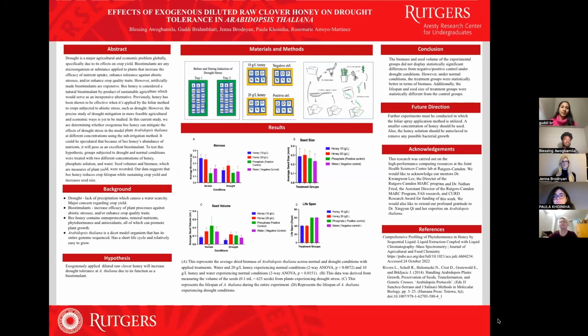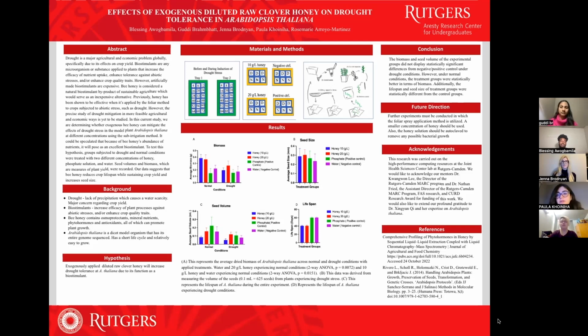Here we're testing the mitigation of drought on the dicot plant Arabidopsis thaliana by applying rock or honey to it. Biostimulants, such as honey, are any microorganism or substance that enhance crop quality traits, increase the efficacy of nutrient uptake, and can enhance tolerance against abiotic stresses, such as drought. However, artificially made biostimulants can be expensive.